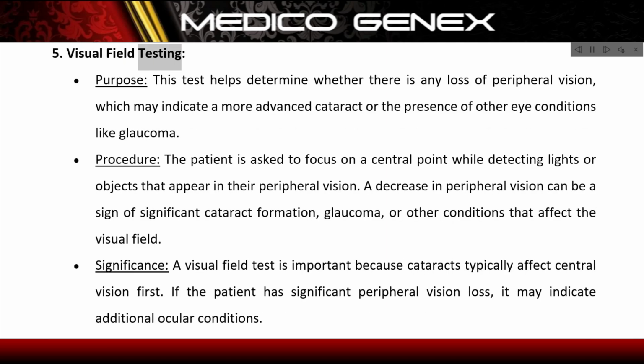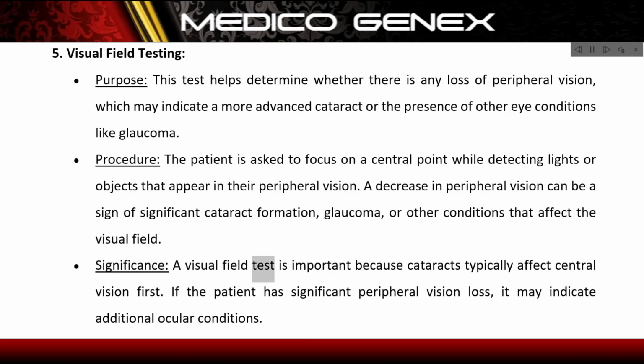5. Visual field testing. Purpose. This test helps determine whether there is any loss of peripheral vision, which may indicate a more advanced cataract or the presence of other eye conditions like glaucoma. Procedure. The patient is asked to focus on a central point while detecting lights or objects that appear in their peripheral vision. A decrease in peripheral vision can be a sign of significant cataract formation, glaucoma, or other conditions that affect the visual field.